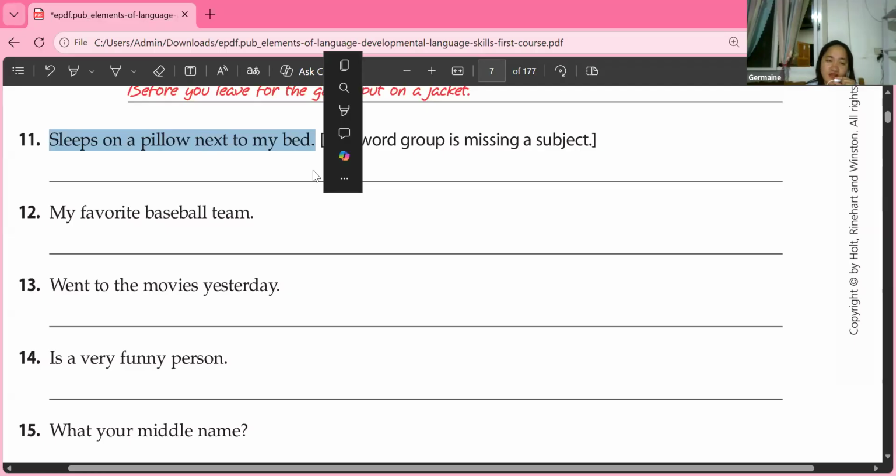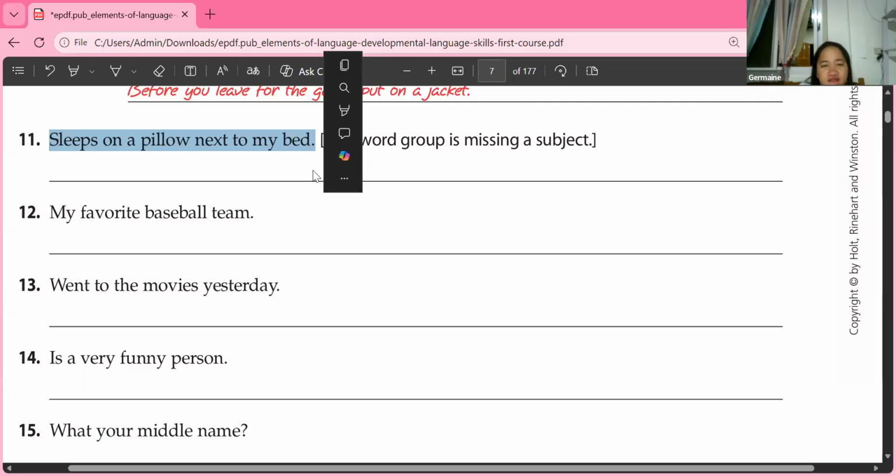Yes, teacher. I want you to read number 11. Sleeps on a pillow next to my bed. Okay, thank you for reading, Deborah. Sleeps on a pillow next to my bed. Okay, that is a fragment.